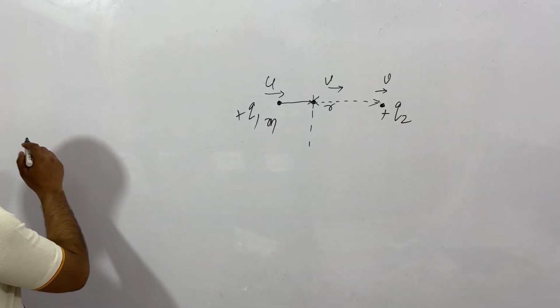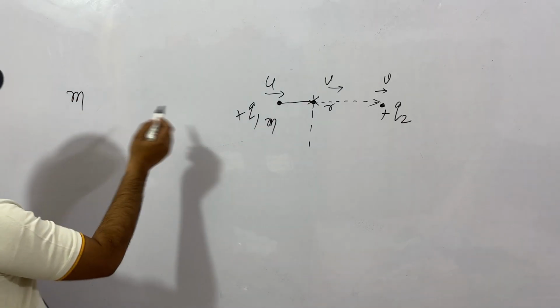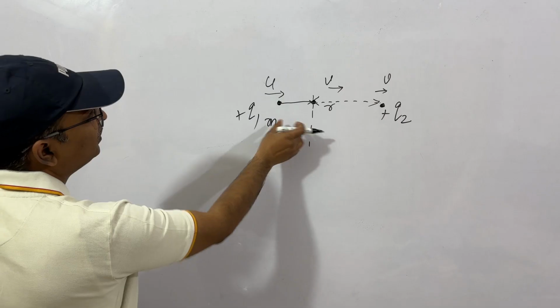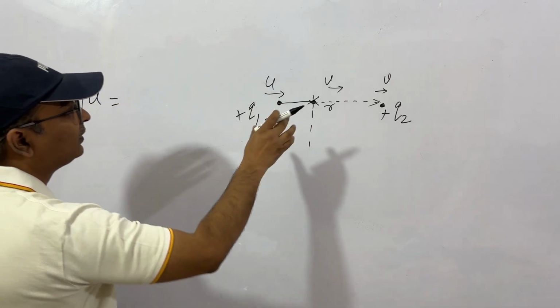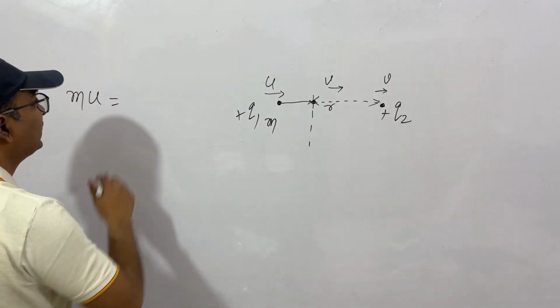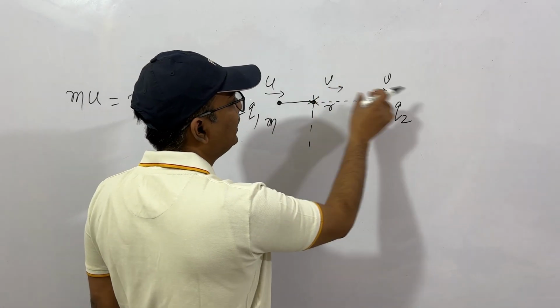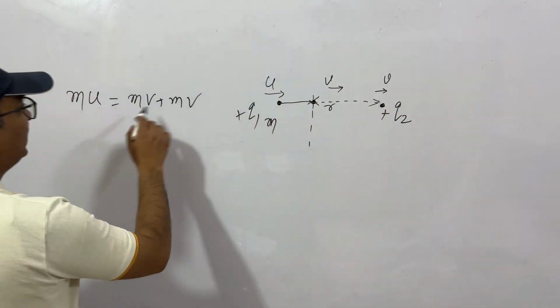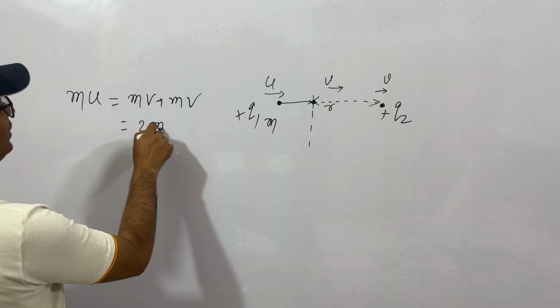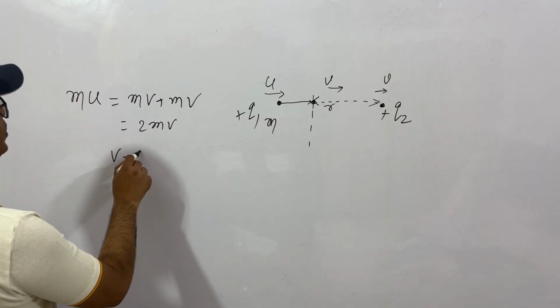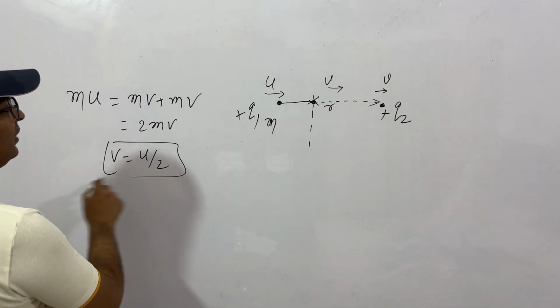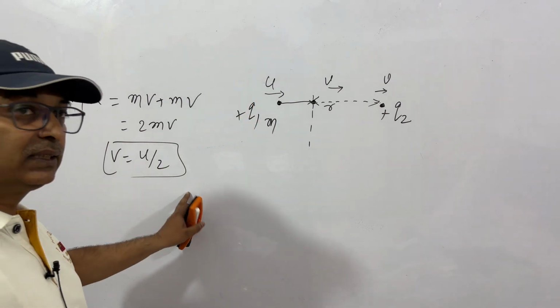From conservation of momentum, initially the momentum was mu, and after both have started moving together, it is mv plus mv, which is 2mv. From here you get v equal to u by 2. That is, the velocity will be half of the initial velocity.